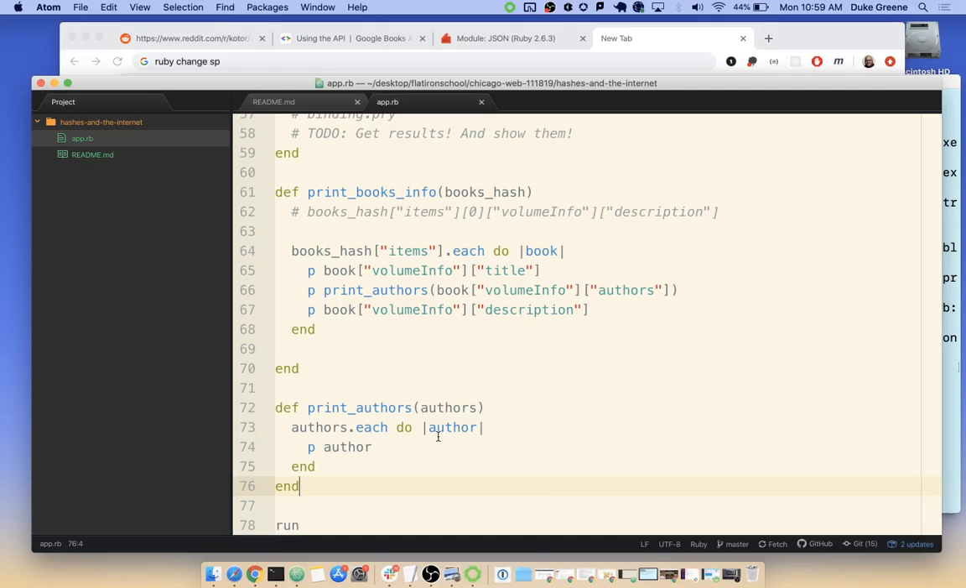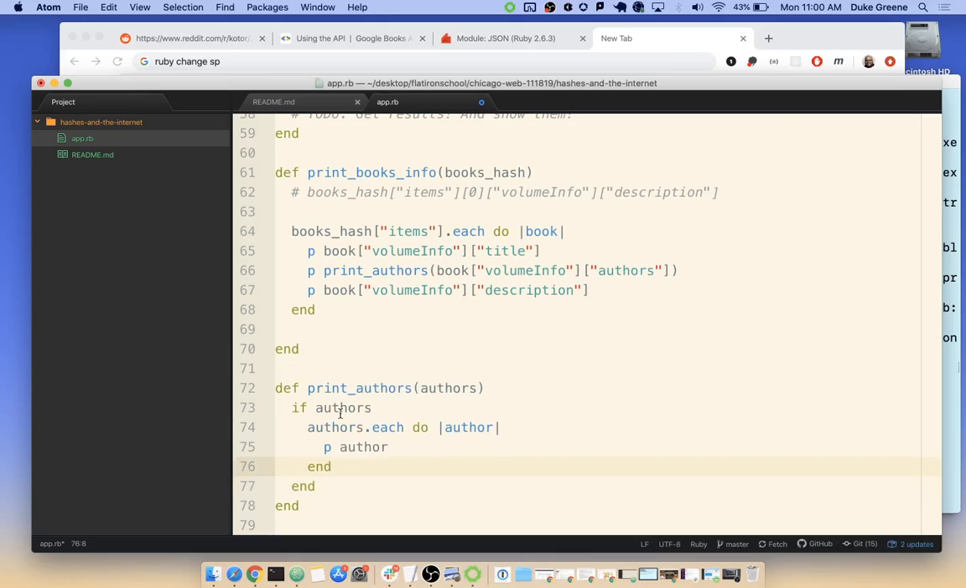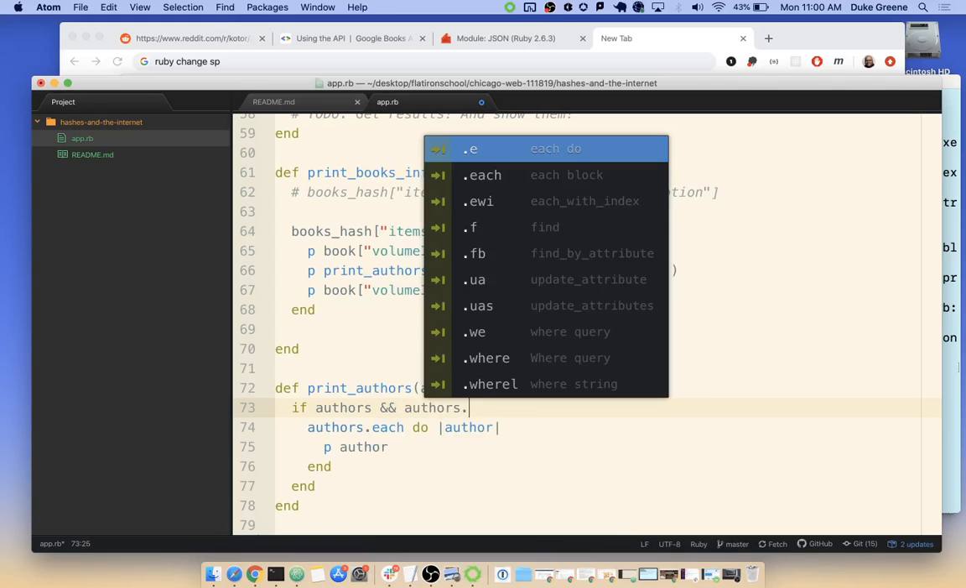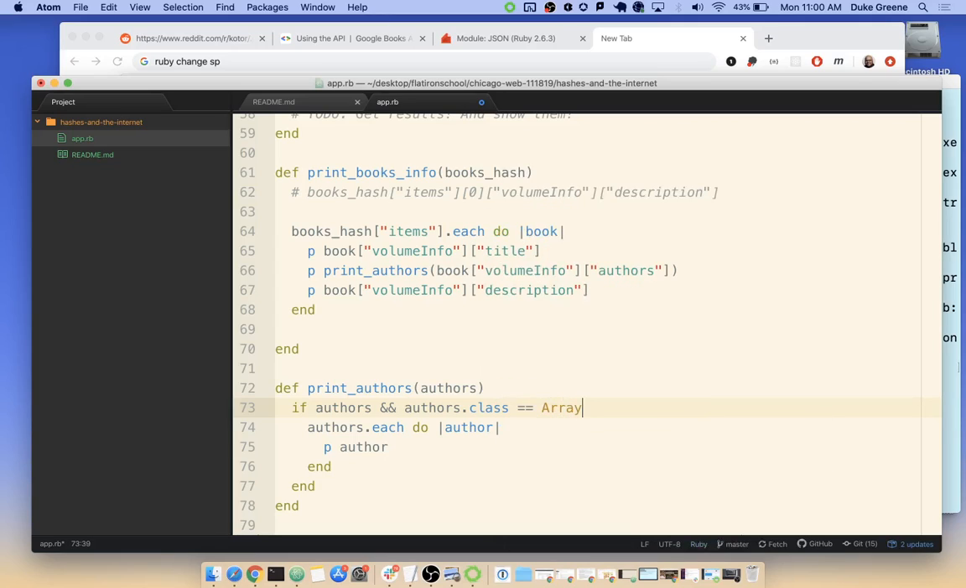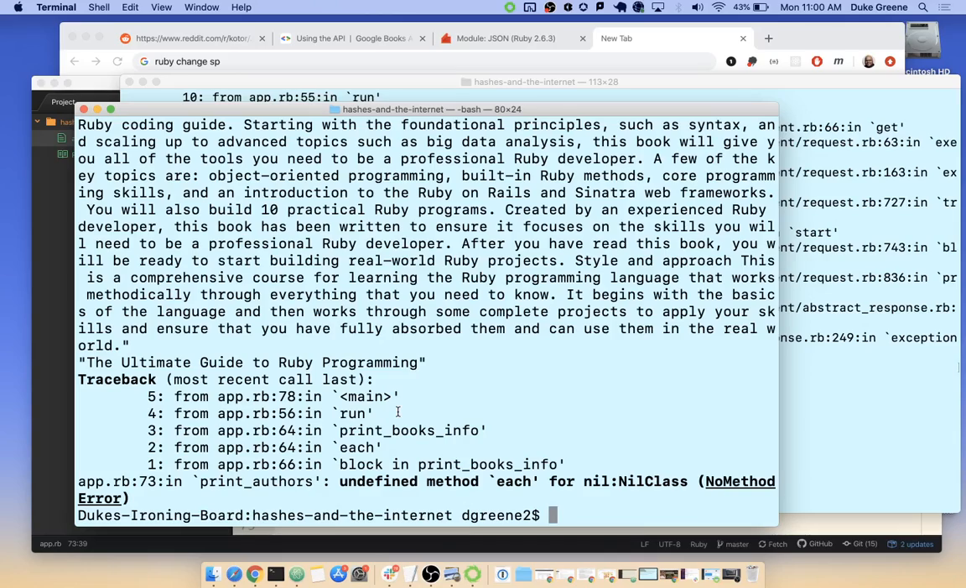So here in print authors, I could say something like if authors, if we have them. Otherwise, authors could be nil and we'd have a problem. But this says if authors, and I could even do better. I could say and authors.class == Array. I want to make sure that I have something called authors and that authors is the kind of thing that I'd expect to have and iterate over. If I don't have any of those things, then it's just going to skip over printing out anything, and that's what I'd want to happen for Ultimate Guide to Ruby Programming. If there's nothing to print, I don't want it to say nil, I don't want it to error out, I just want it to be blank.